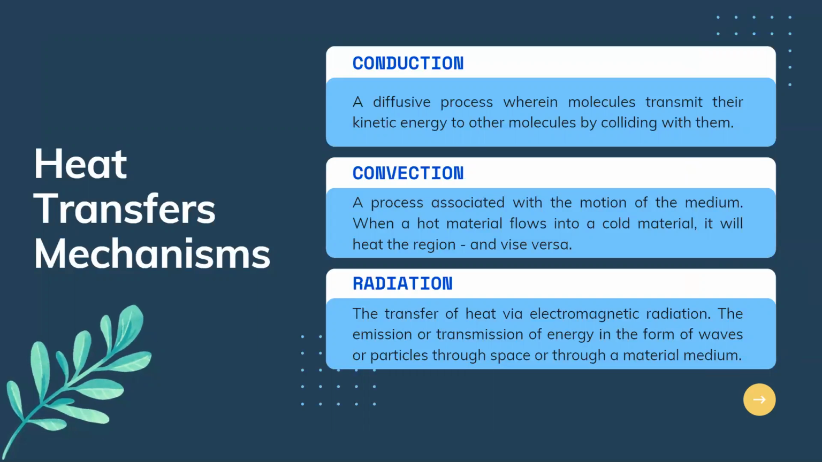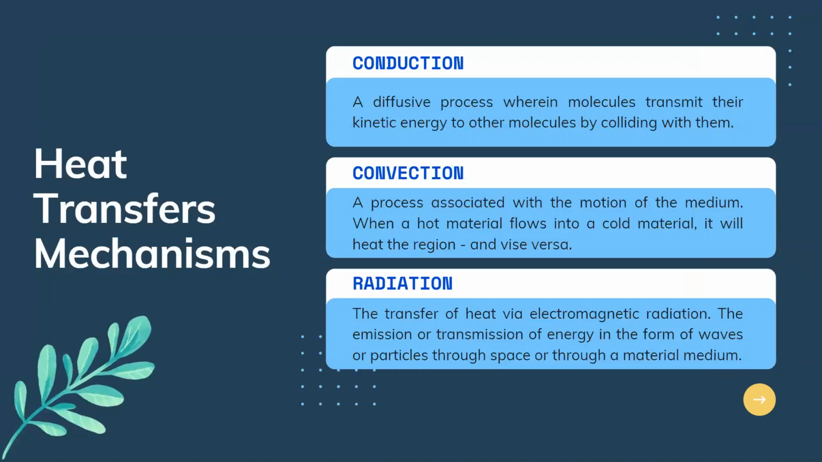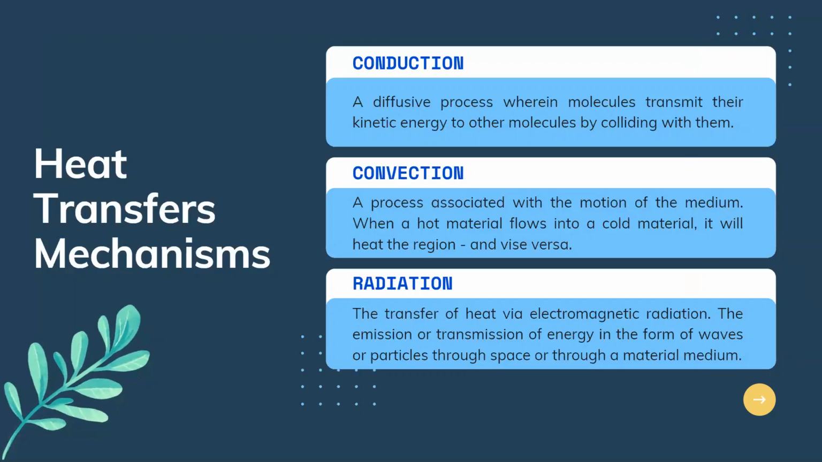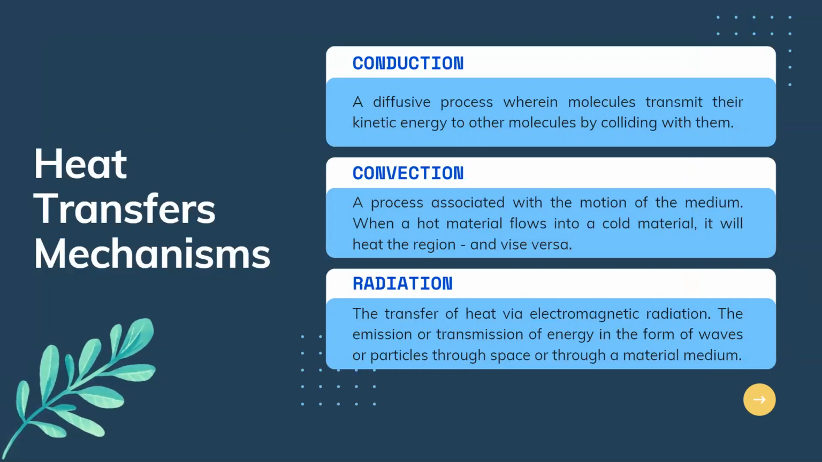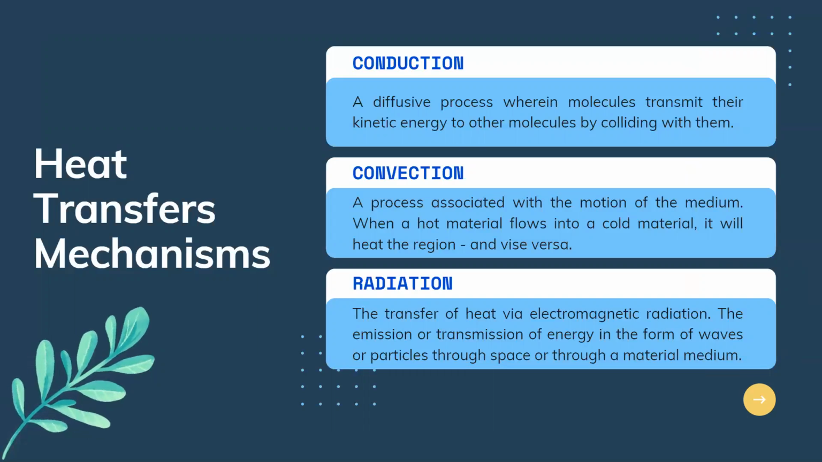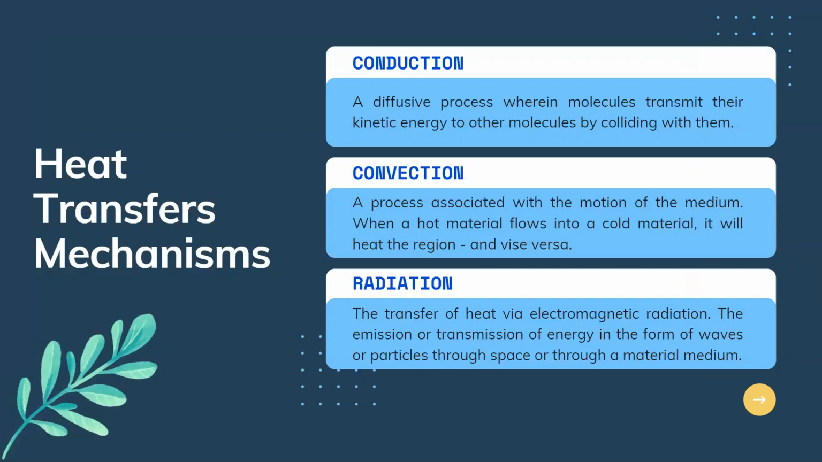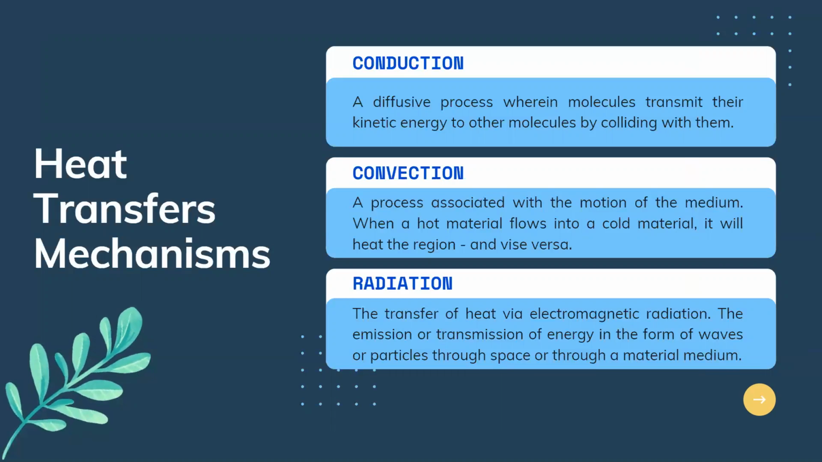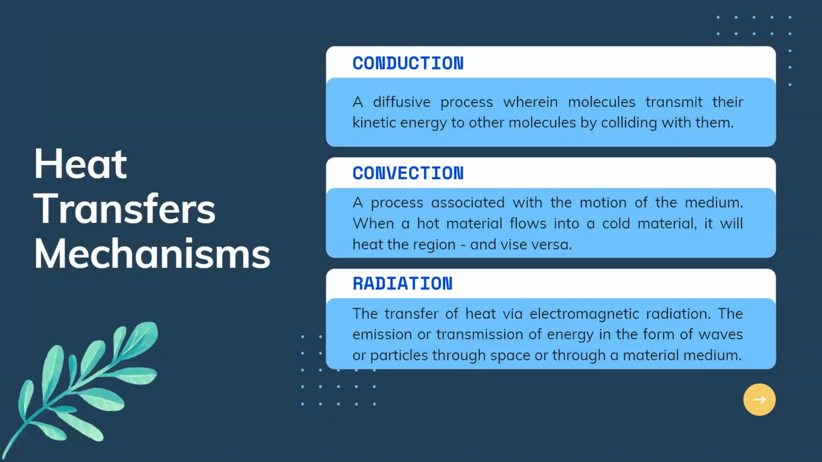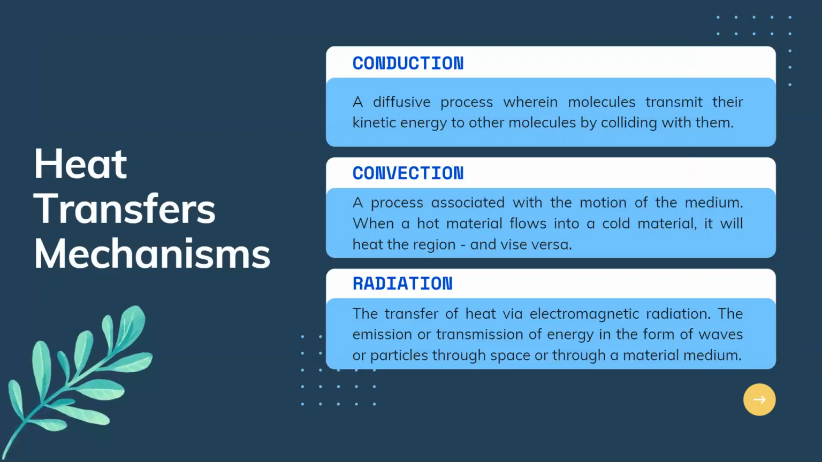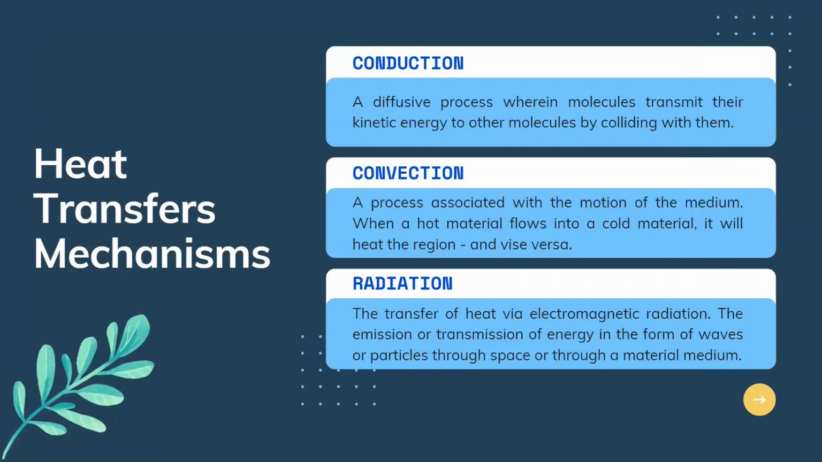Meanwhile, when we say convection, it is a process associated with the motion of the medium. When a hot material flows into a cold material, it will heat the region and vice versa. So, ibig sabihin ng convection, mula sa mainit, kapag nag-expose ka ng malamig na object, unti-unti and gradually na iinit din yung object na in-expose mo naman doon sa mainit na source. At ganun din naman kapag binaliktad mo. Yung mainit, kapag nilagay mo sa malamig, unti-unting lalamig din yung object.